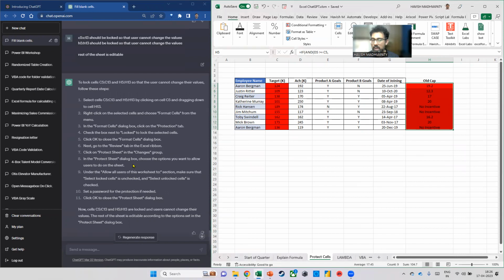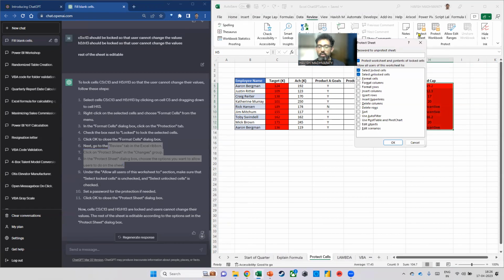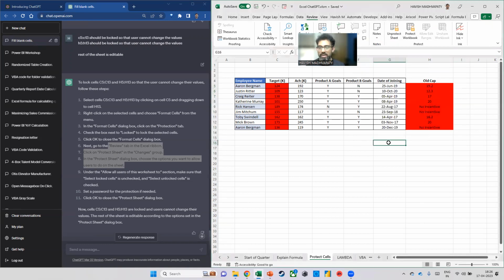Right. Now it says, okay, now go to Review, Protect Sheet. So now I'm going to Review and I will select Protect Sheet. And now I can decide what I want. Do I want the user to select the locked cells or not? So if I deselect the option for select locked cells and I click on OK, now see what happens.